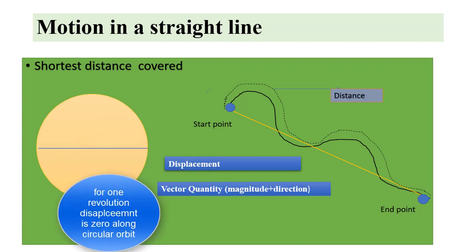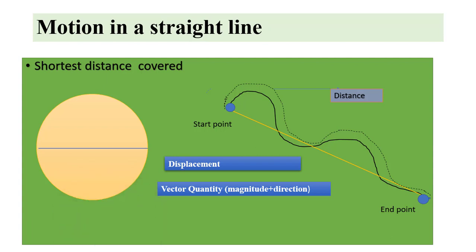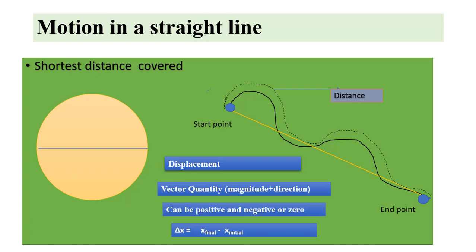If a distance is covered in a particular direction, it is called displacement, and it is a vector quantity. Vector quantity means magnitude plus direction. Magnitude means it covers 2 meter, 3 meter, but in which direction? It is called vector quantity. If it is moving 2 meter along the x-axis, we can say that it is a vector quantity and is displacement, or 2 meter towards north, vector quantity. It can be positive, negative and zero. Displacement is the final point minus the initial point.